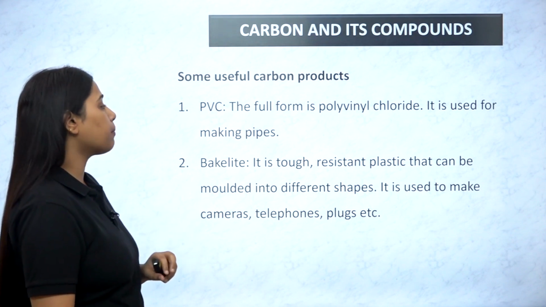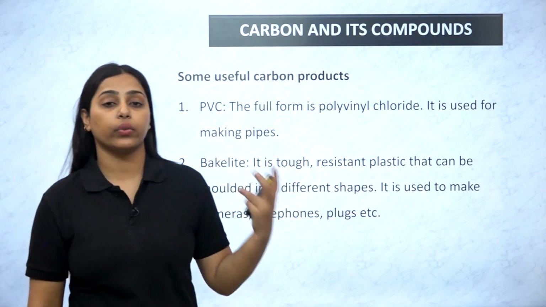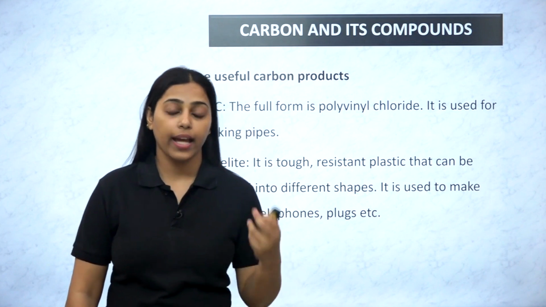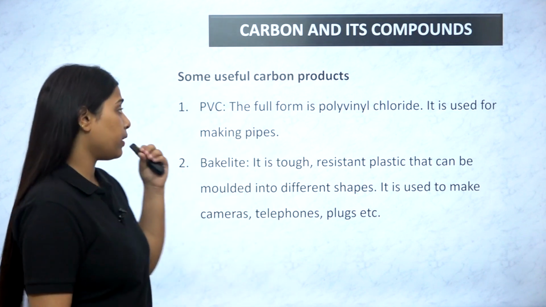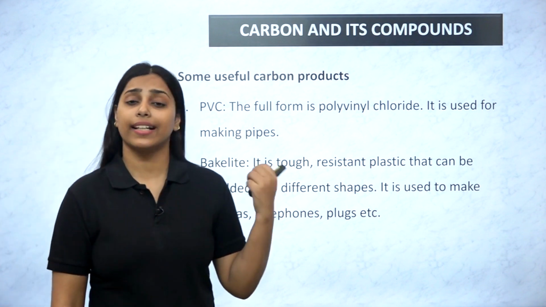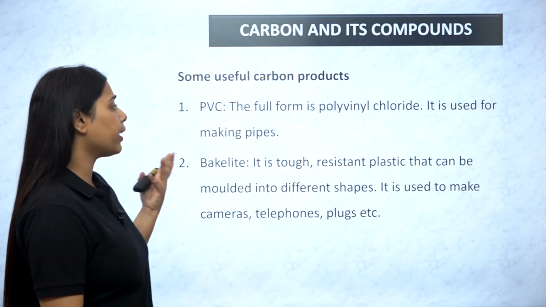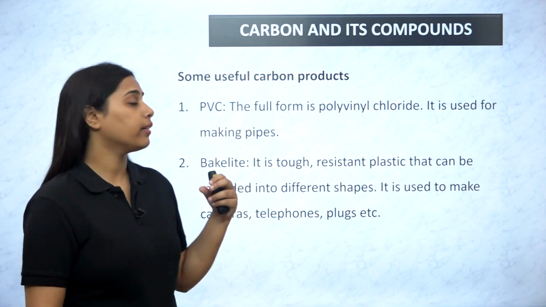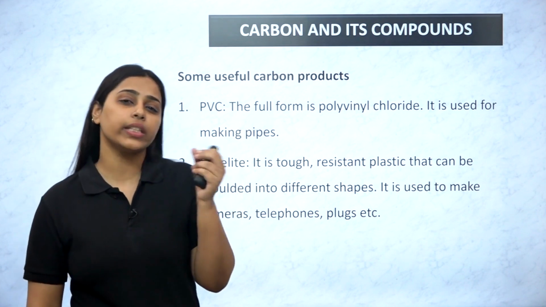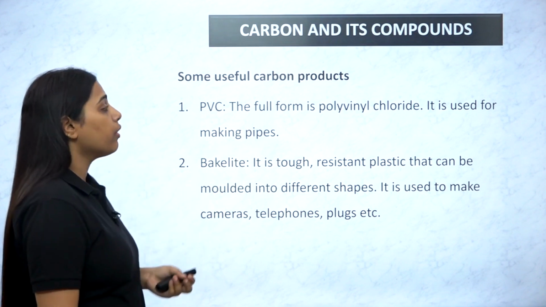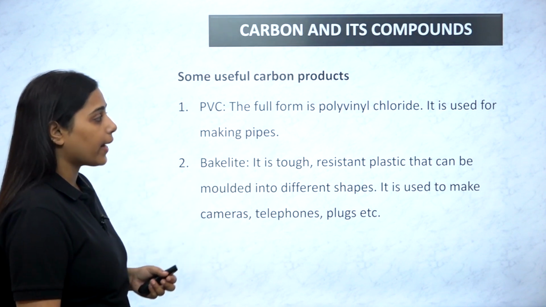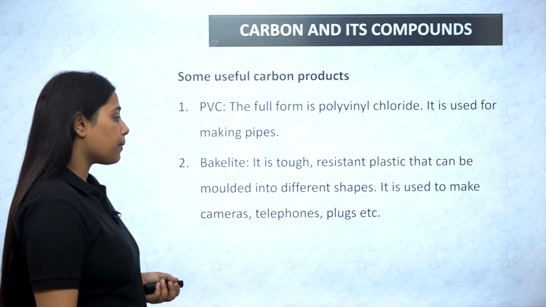Some useful carbon compounds are PVC, polyvinyl chloride, which is a polymer, and you know it in the form of plastic. PVC bottles and containers are made, and they are highly durable and resistant to heat, air and moisture. That's why they are more popular. The full form is polyvinyl chloride. It is used for making pipes.